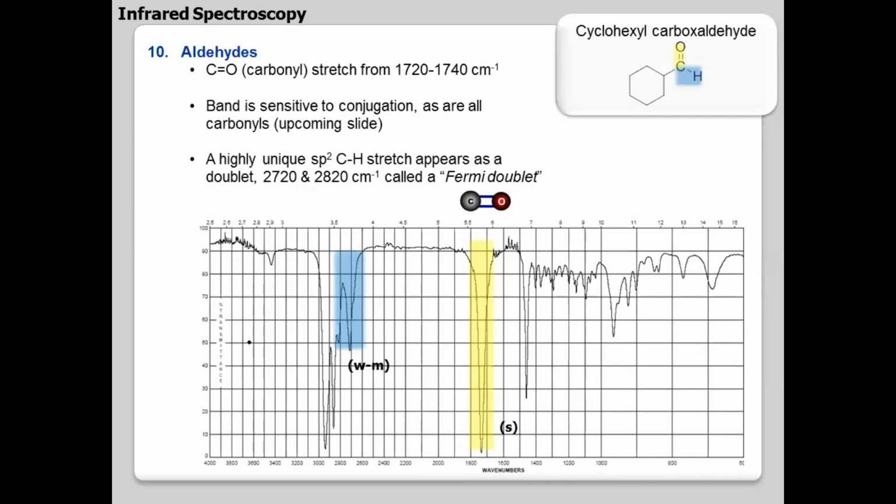Carbonyls are interesting peaks. Okay, so when talking about carbonyl, I told you that aldehyde will give you a Fermi doublet. This is the clue. In many problems they will give this as a clue, Fermi doublet. So if it is an aldehyde, you have a C double bond O, which will be around 1700. So the aldehyde carbonyl peak will be around 1700, and you will be having the CH of aldehyde which will give you a Fermi doublet. That will be around 2700, 2800. In many problems they give this as a clue.